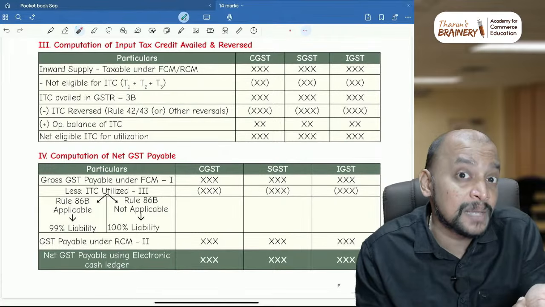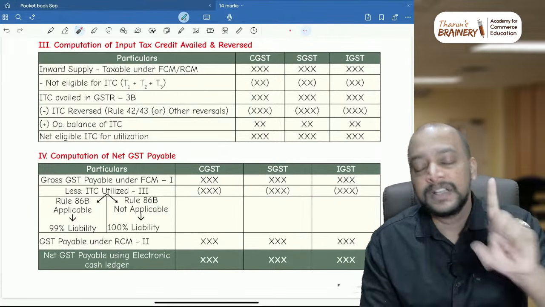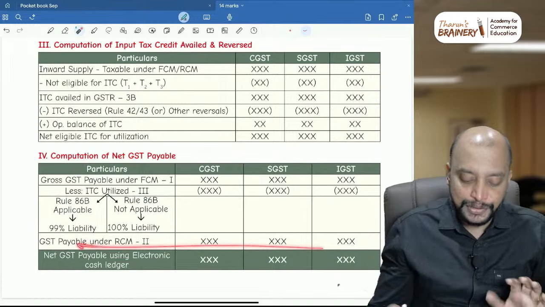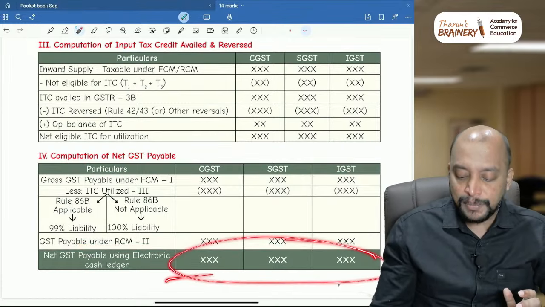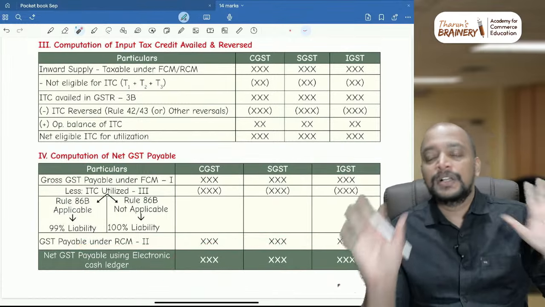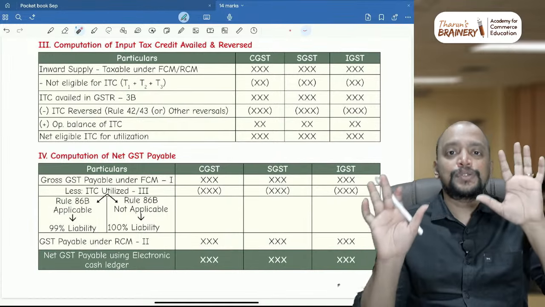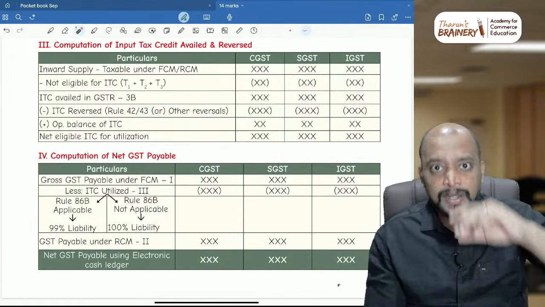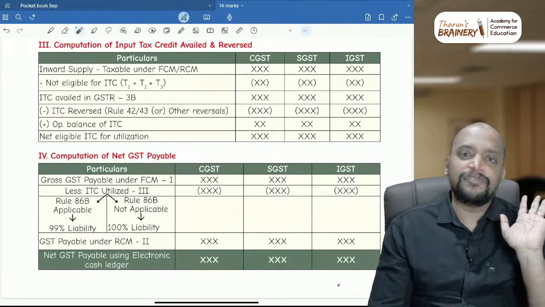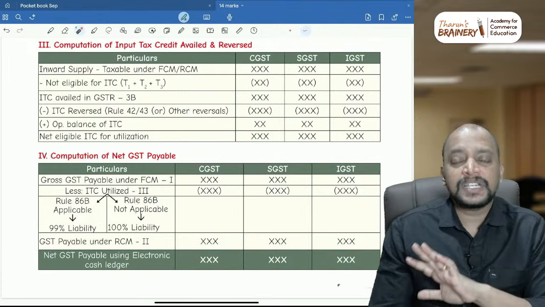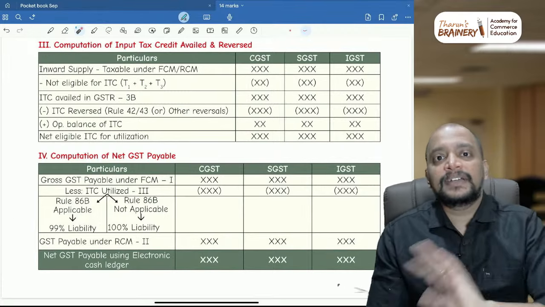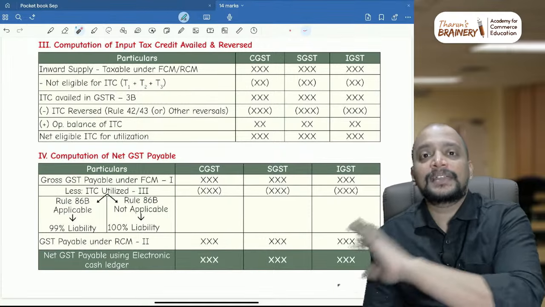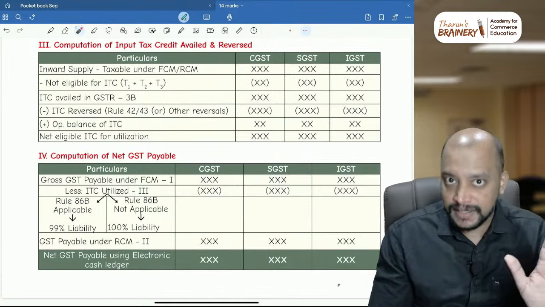Which FCM liability? Other than zero rated supplies. So RCM liability you need to add. Then you will get net GST payable using electronic cash ledger. So this is how you need to follow in the question, so that you will be able to do the 14 marks question. So just stick to the template and analyze like this and parallelly put it into the respective tables.